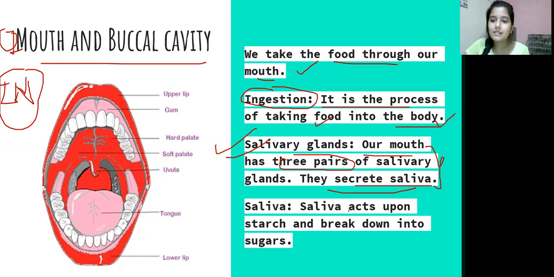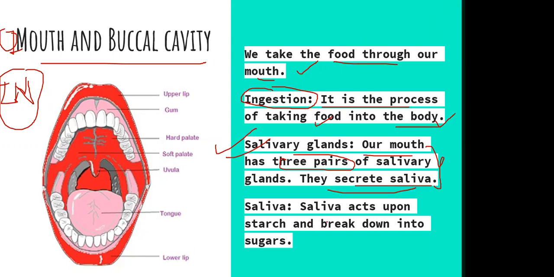The saliva acts upon the starch and breaks it down into sugar. Okay, so ये एक बहुत ही important चीज है समझने के लिए यहाँ पे. So the saliva acts upon the starch and breaks it down into sugars. So ये first चीज है जो यहाँ पे हमारे mouth में digest हुई है. क्या digest हुआ है? Starch. Starch is digested by the saliva in the buccal cavity into sugars.